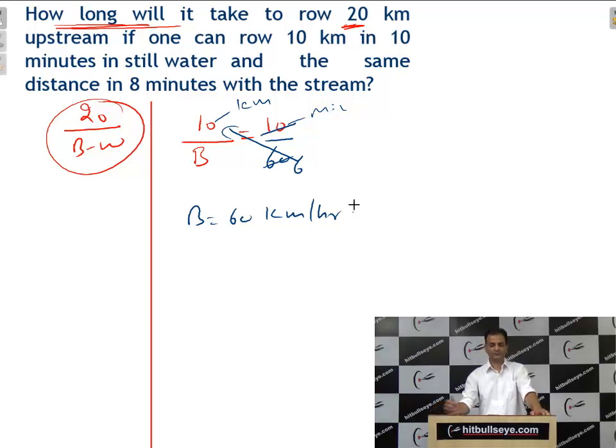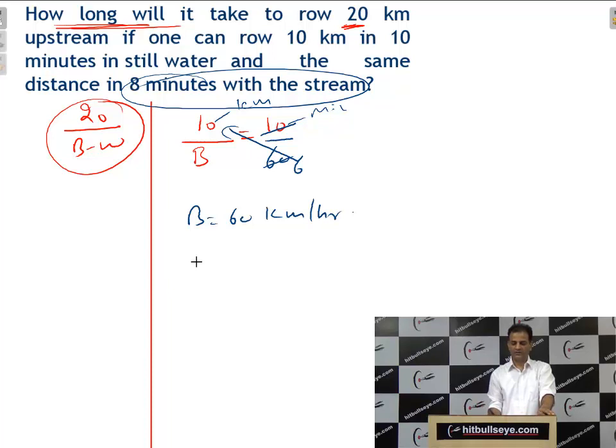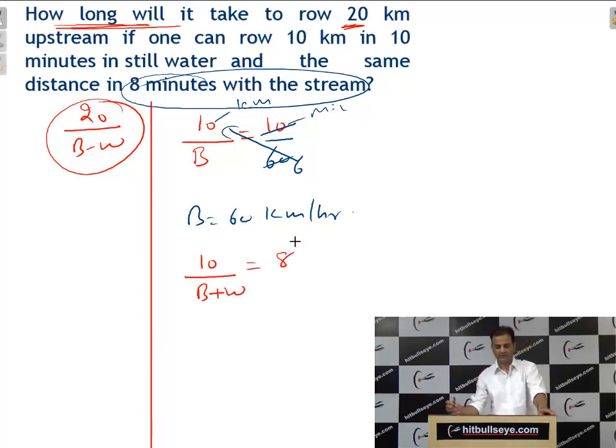And after that, and the same distance in 8 minutes with the stream. This 8 minutes with the stream means downstream. So distance is the same, 10 divided by B plus W is equal to 8 minutes. Because what he is asking, 10 km in 10 minutes in still water, still water means speed of boat, and the same distance in 8 minutes with the stream, that means downstream. So again convert that into 8 by 60 hours.